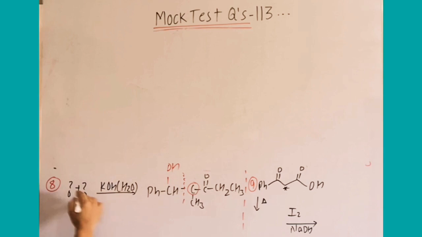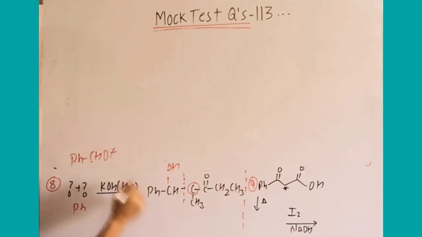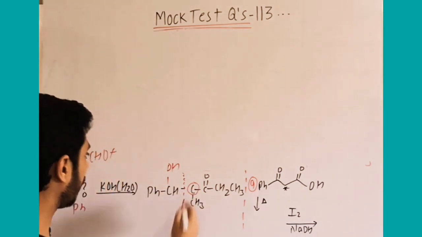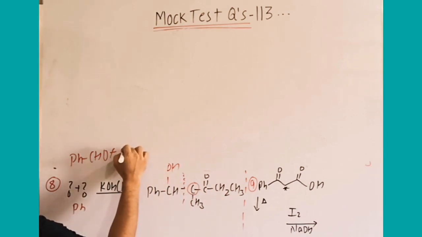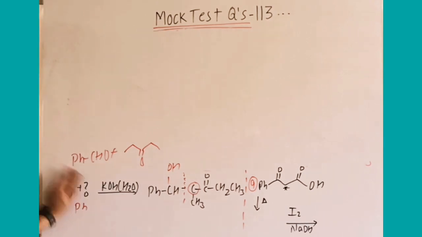That means here what should be there? It should be PhCHO plus this carbon which is attacking. This carbon which is attacking, it should be pentan-3-one. So that is the answer. You can again think about it.